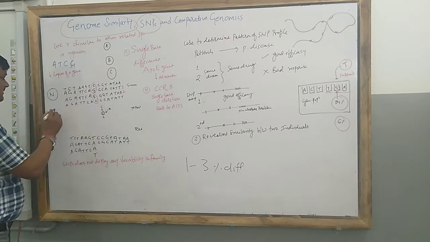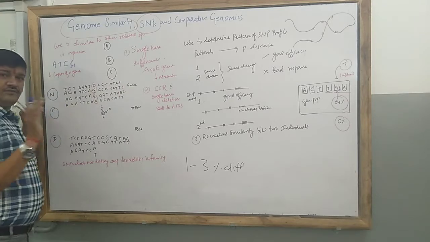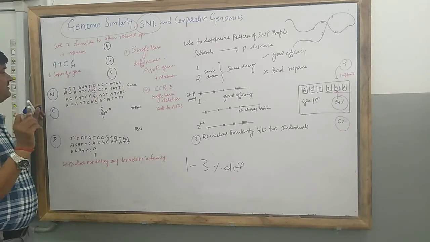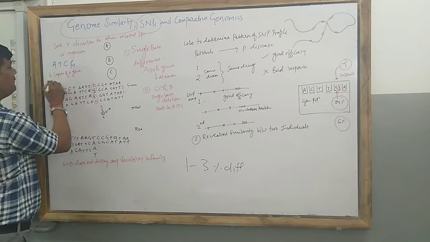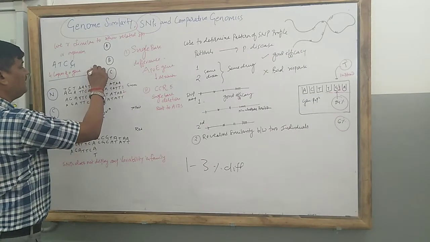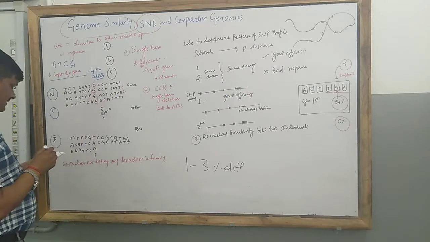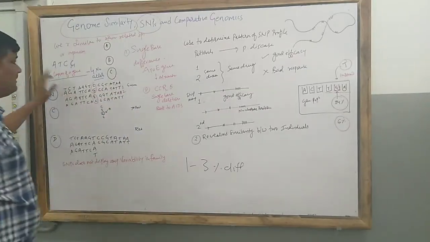This is the normal, this is the carrier, and this is the disease one. See the sequence. For each gene, there are 4 copies and 4 alleles. Why are there 4 alleles? Because the gene has its own 4 copies.